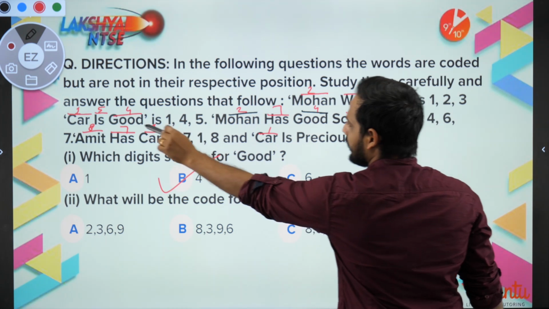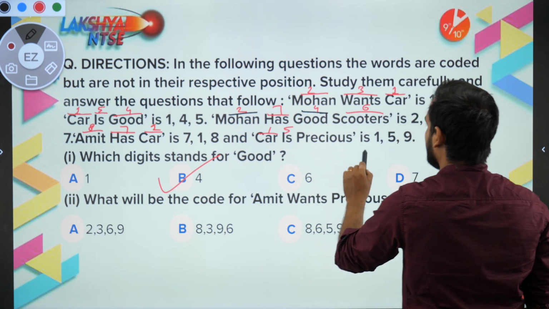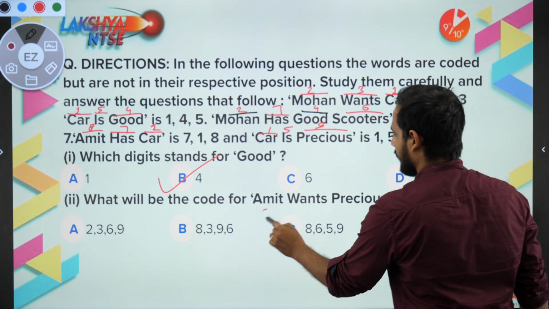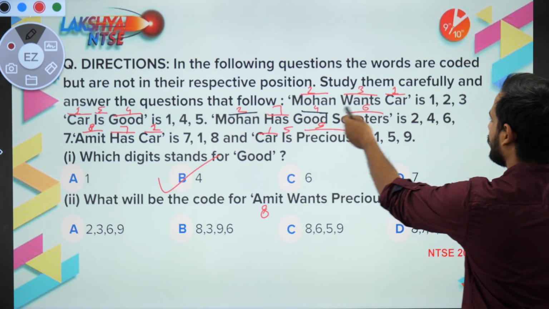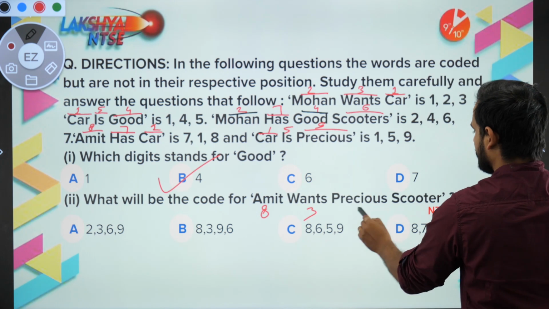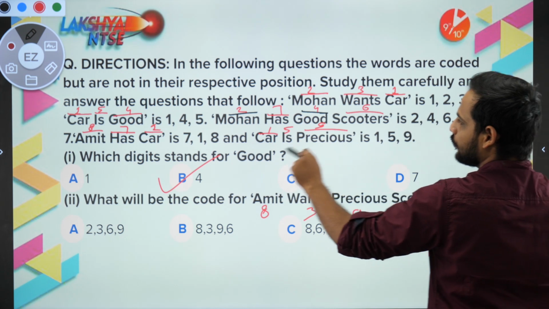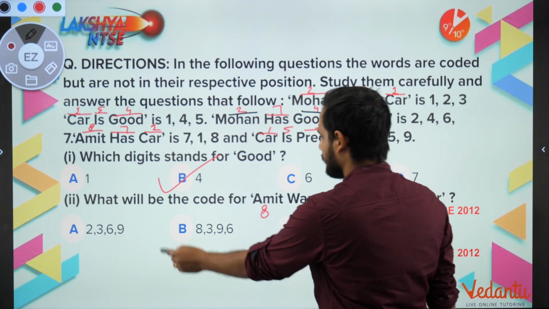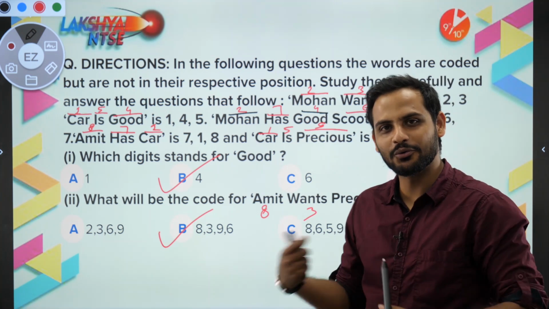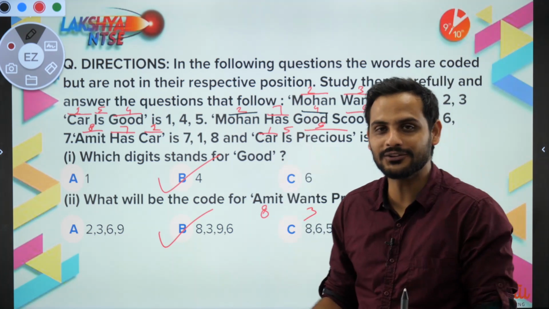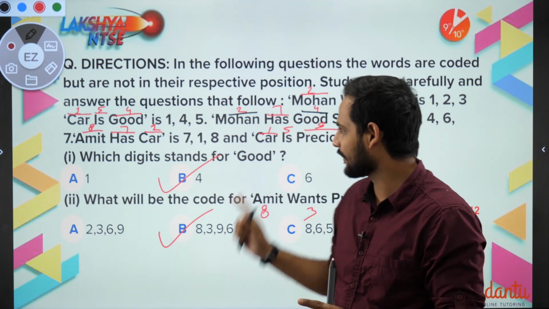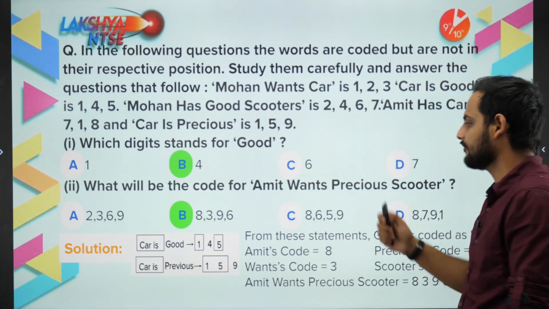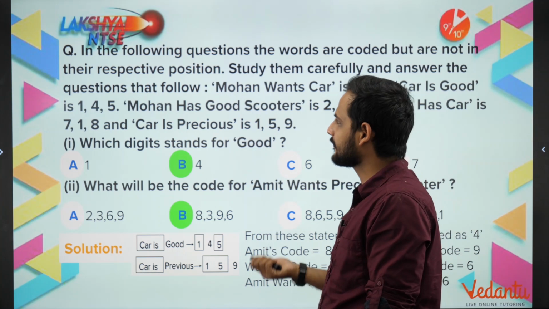And is we know is 5. And precious means 9. Now, we note all the words. Amit is 8. Wants 3. Precious means 9. And scooter, where is scooter? Here, 6. 8396. B is the correct answer. So this is how you have to code it. It's very easy and very fun questions. You'll love doing these questions. Just do the coding and you'll get your answer, and the correct answer will be B for both the ones. Right? So now let's move to the next question.